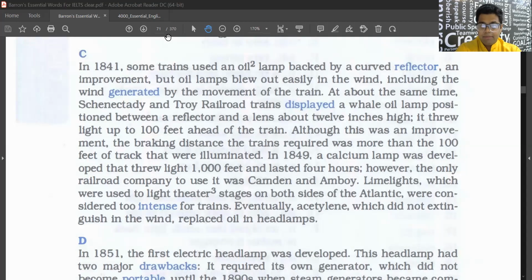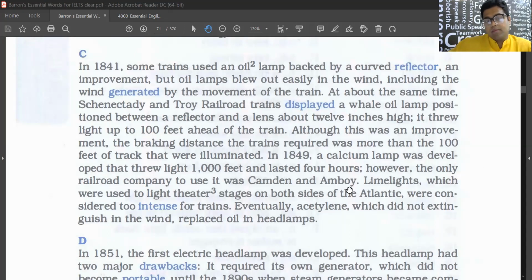Jishan, can you read C paragraph? Okay, Jishan is not answering. So, Krushi, can you read C paragraph? Krushi, are you there? Yes, sir. Go ahead. In 1841, some trains used an oil lamp backed by a curved reflector, an improvement, but